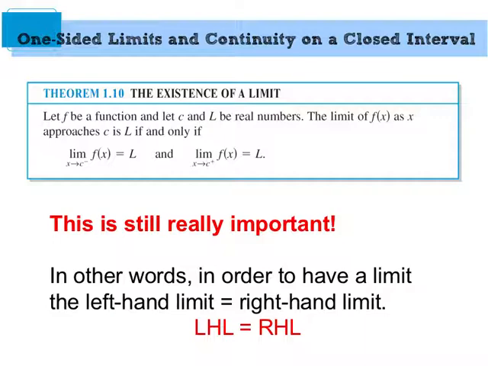I'm trying to think of an example. Give me a second. If I'm married, then I have a spouse. If I have a spouse, then I'm married, so it works both directions. The same is true here. In order for it to have a limit, it has to work coming from the left and coming from the right. So that's the fancy way of saying the left-hand limit has to equal the right-hand limit.